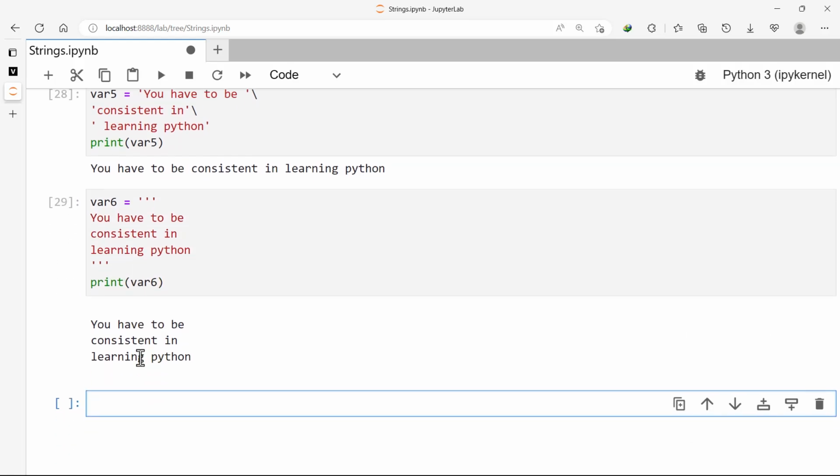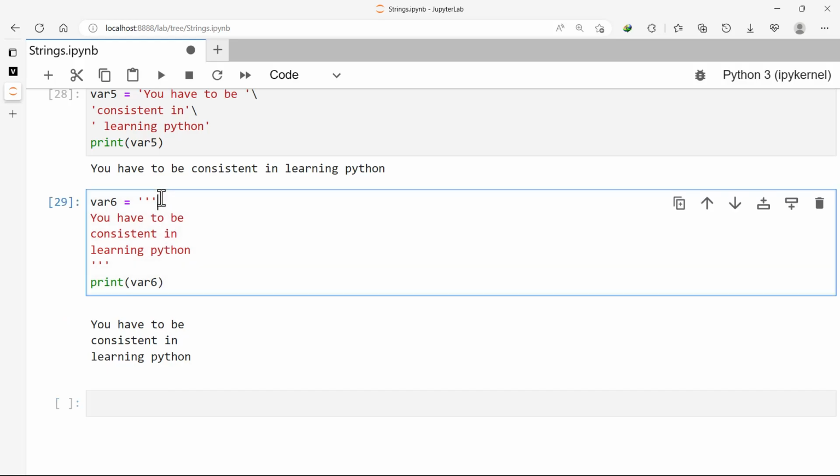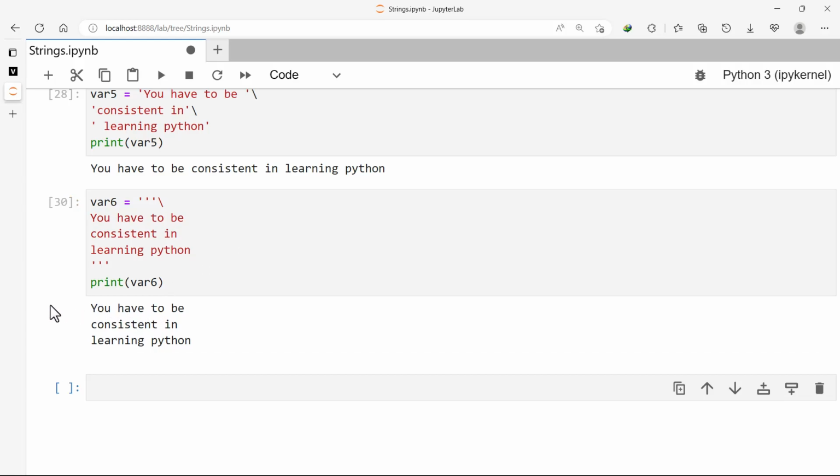We are getting you have to be consistent in learning Python. But let's look at something. Have you seen that there was a space here, a new line? That is, all these characters shifted to the next line. Python automatically brought a blank line here. So to avoid that, you can just bring the backslash here, and if we print this, you see that the new line has vanished. So if you don't bring the backslash, Python will automatically insert new line characters in every statement.